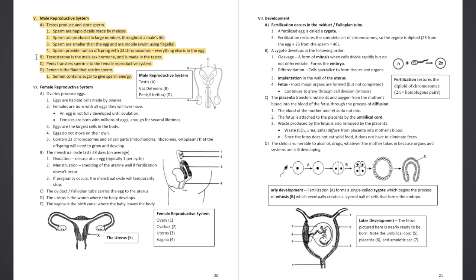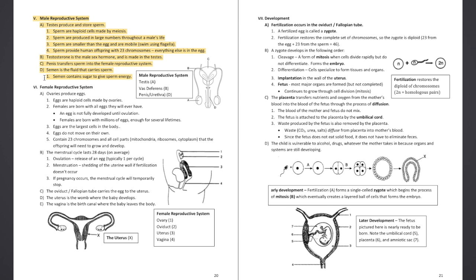B. Testosterone is the male sex hormone and is made in the testes. C. Penis transfers sperm into the female reproductive system. D. Semen is the fluid that carries sperm. 1.